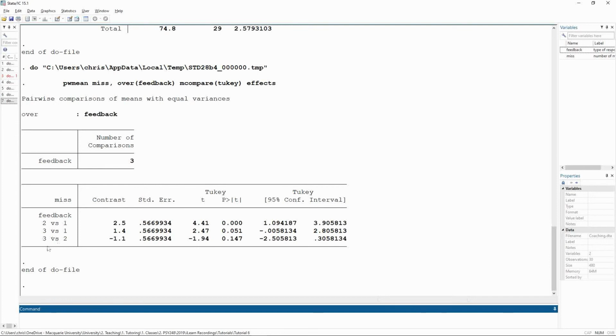And then if we compare no feedback to the criticism group, we see it's -1. So what that means is people in the criticism group, people in group 2, actually had more misses than those in the no feedback group. This produces a t of -1.94 and it's non-significant. So receiving no feedback is no different to receiving criticism in terms of the number of misses you're going to make.